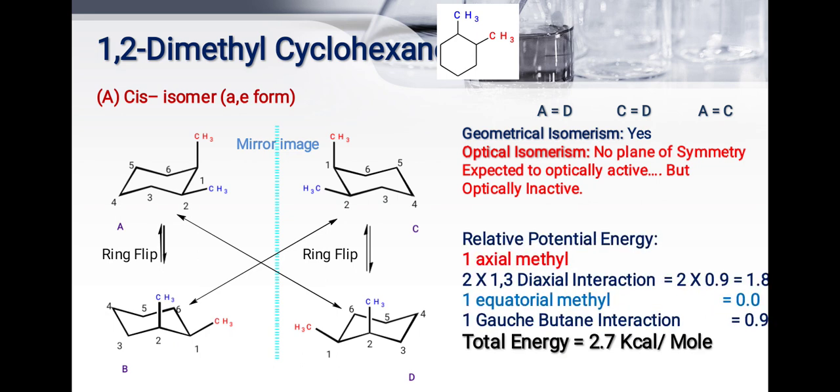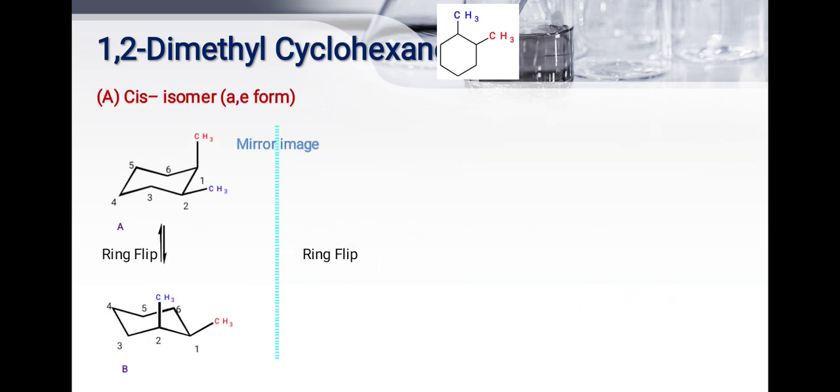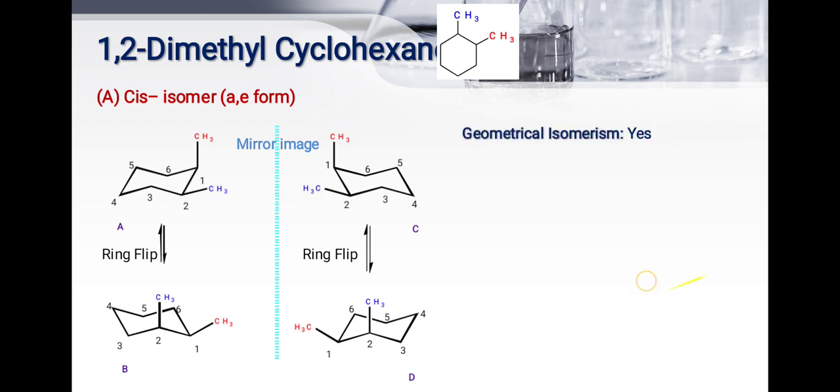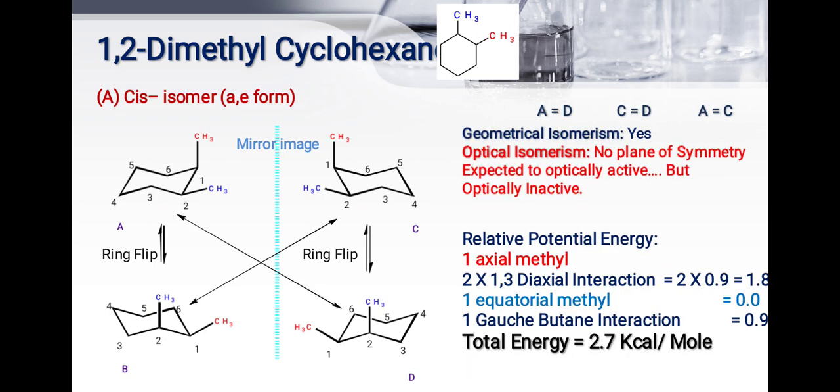See here the relative potential energy. Here one axial methyl, here two 1,3 diaxial interactions. For a 1,3 diaxial interaction the energy is 0.9. Here two 1,3 diaxial interactions are there, so the energy is 1.8 kilocalorie, and one equatorial methyl group is there, energy is 0. One butane gauche interaction, so energy is 0.9. Total energy is 2.7 kilocalorie per mole.